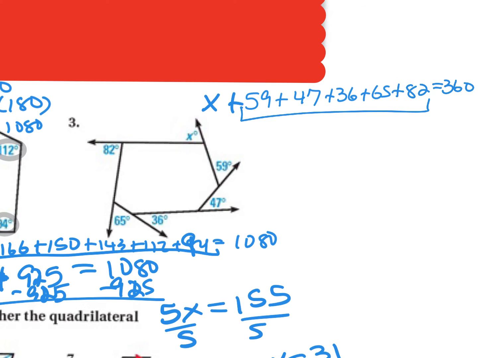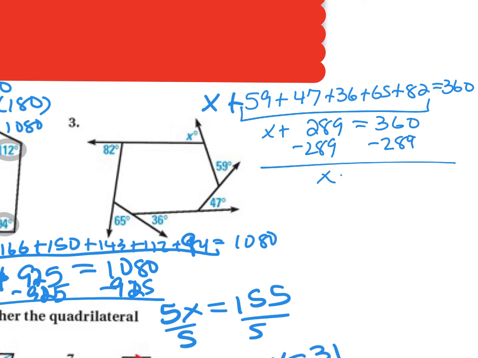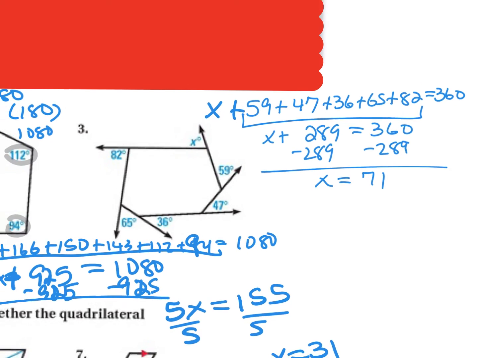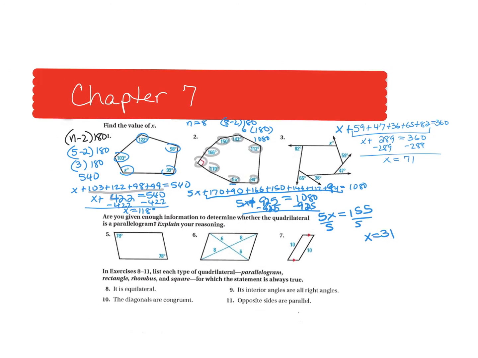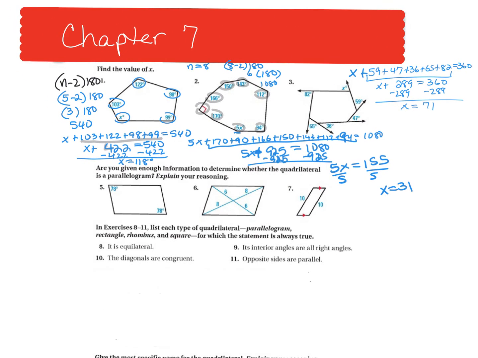So let me combine all of those. 59 plus 47 plus 36 plus 65 plus 82, 289. And then x plus 289 equals 360. Subtract 289 from both sides, and x equals 71. So those are the first 3, and you're using your n minus 2 times 180 formula.